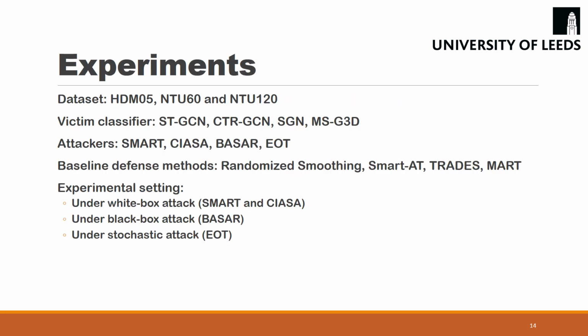Our experiments were done on 3 benchmark datasets. We investigate 4 state-of-the-art human activity classifiers. We employ 4 attack methods that are either designed for attacking human activity data or can be easily adapted. We also compare our method with 4 types of SOTA defense methods. Since there's no defense method for skeletal human activity data, we adapt them.